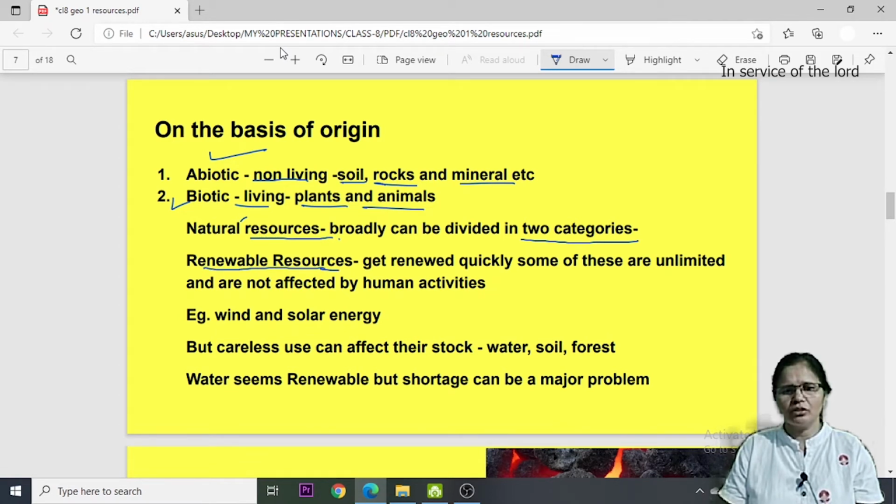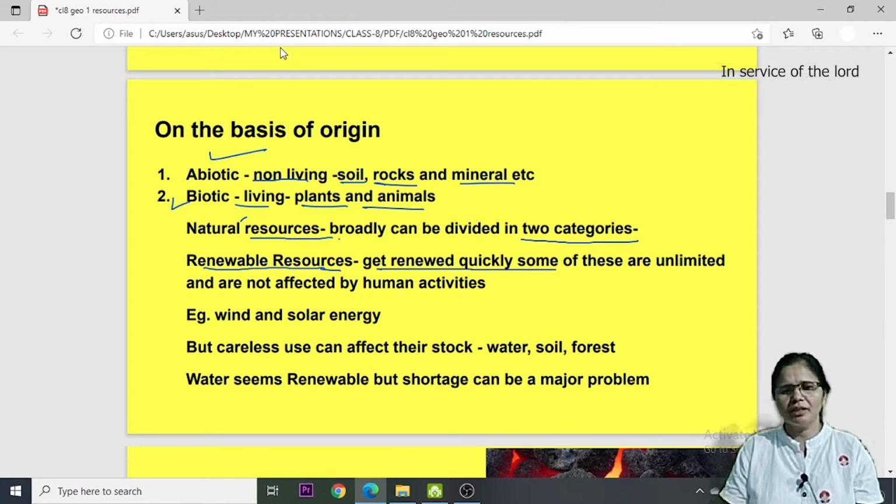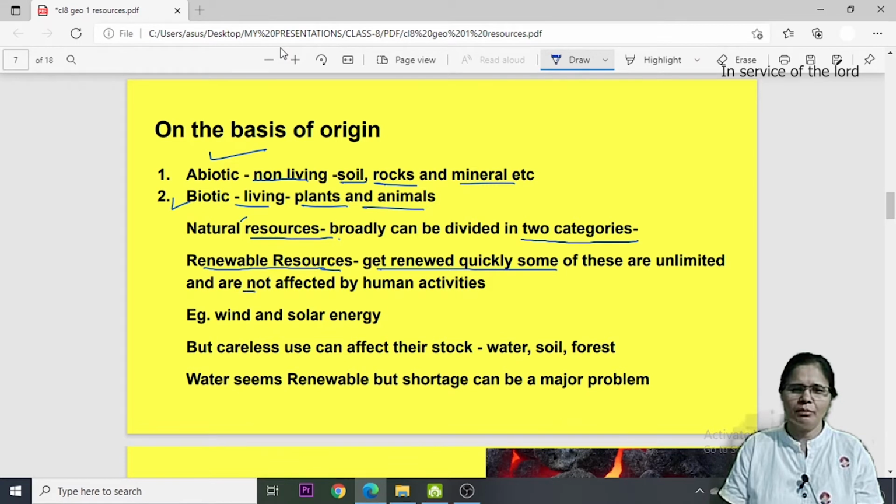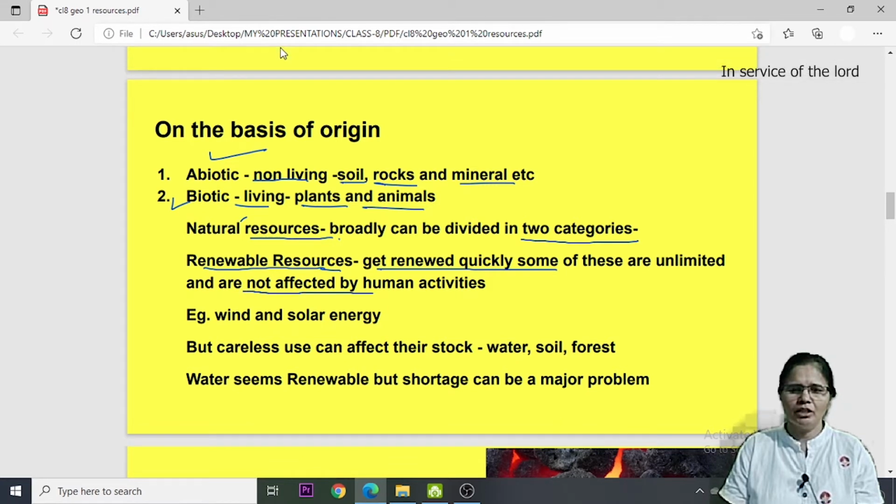Renewable resources are those resources which can be renewed quickly or which can be replaced in future, and some of these are unlimited and are not affected by human activities, but if we keep using them unjudiciously, in future they may get exhausted. For example, wind and solar energy. Wind and solar energy are available in abundance and there are no chances of their getting exhausted in future.